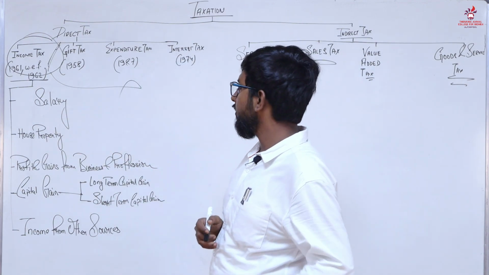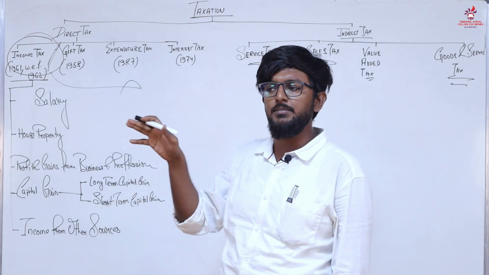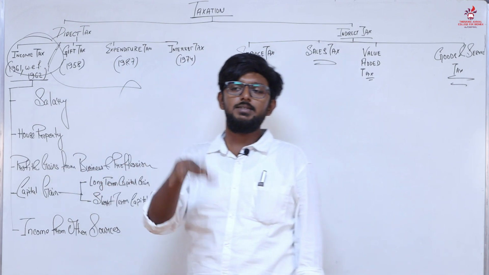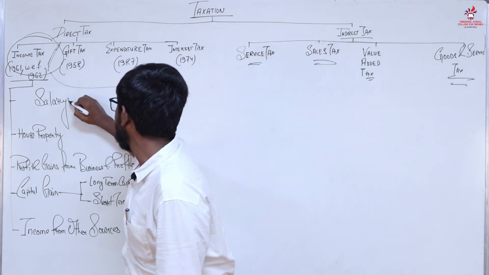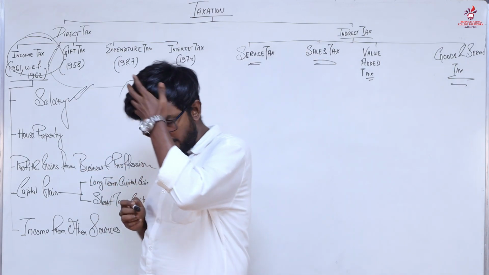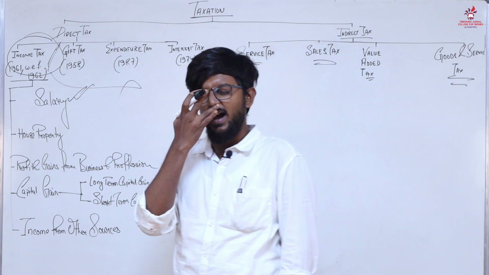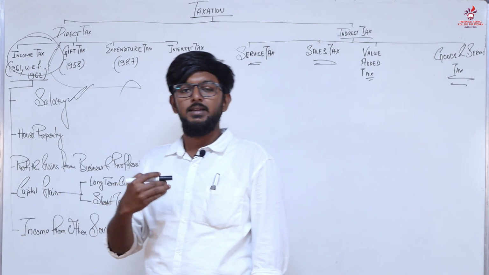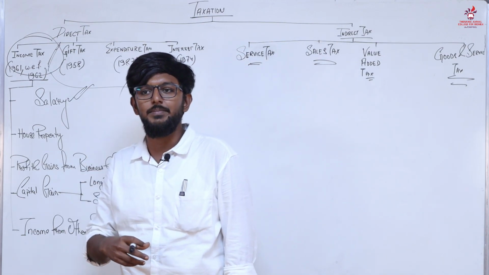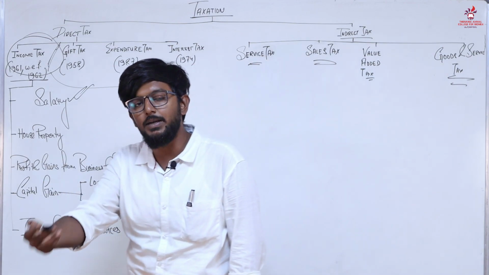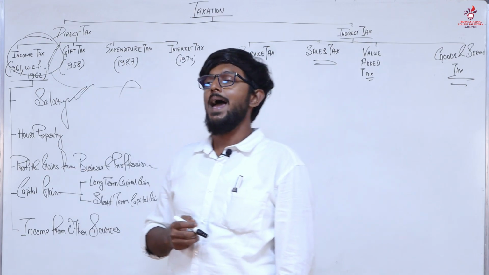Income tax can be classified into 5 categories. There are various types of income, and based on those types of income, we would be classifying our income tax. So the first one I have written is salary, or income from salary. When a person is employed in a job and is earning some money in that employment, we will call that salary. When there is an employer-employee relationship between two persons, and in that process a person is earning money, that source of income we will call salary.